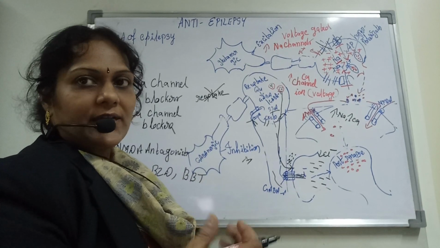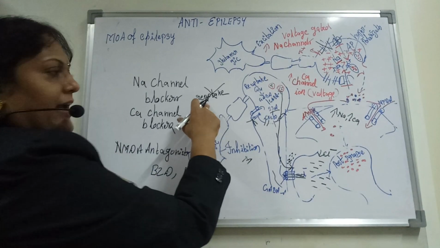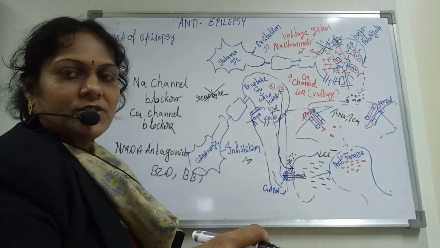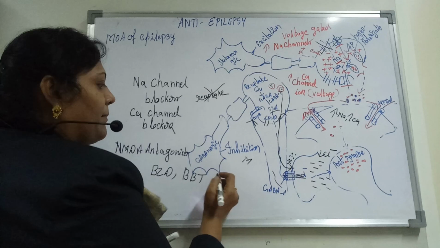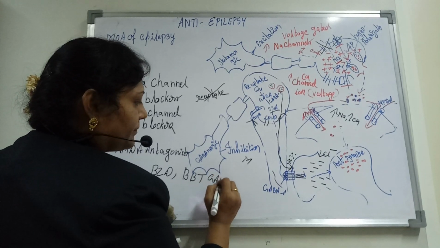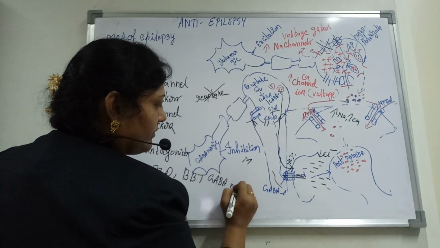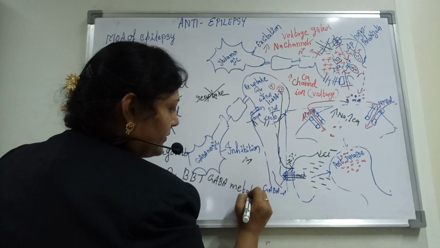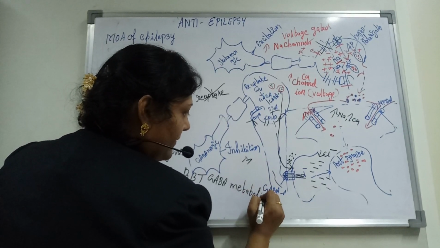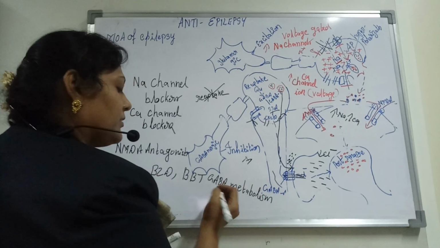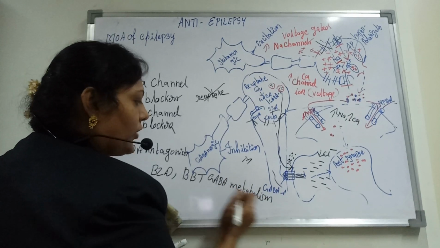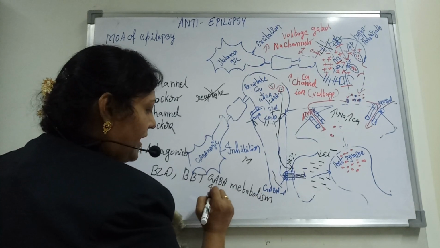And also the next category is, as I told you, the reuptake has to be blocked off. That means the metabolism has to be blocked off. So that also can be added, the GABA metabolism inhibitors. This is done by gabapentin. That is a much better potent drug, GABA metabolism inhibitors.